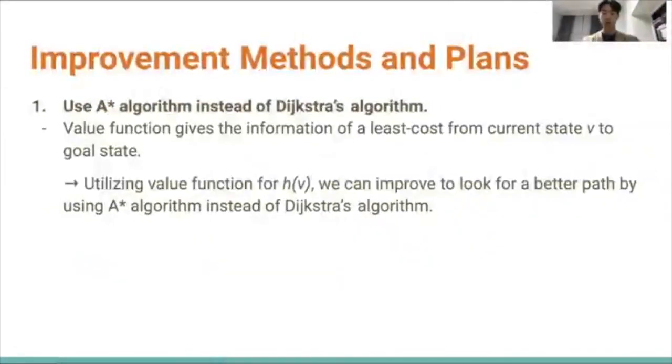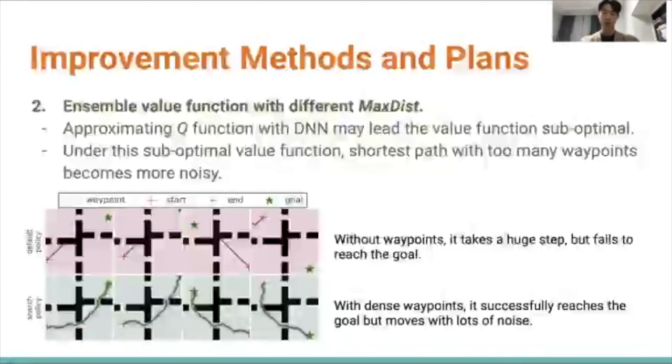Thinking about our value function, it gives the information of the least cost from the current state to the goal state. Therefore, we can utilize the value function for H(n), making it possible to look for a better path by using the A-star algorithm. Our second plan is the ensemble value function, which comes from different hyperparameter maxdist.